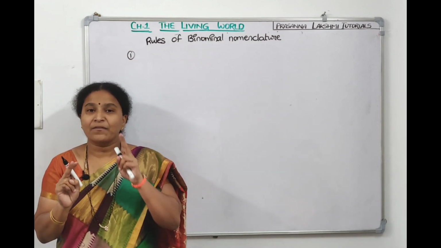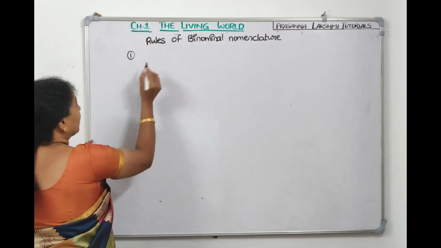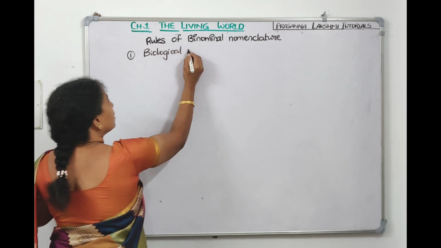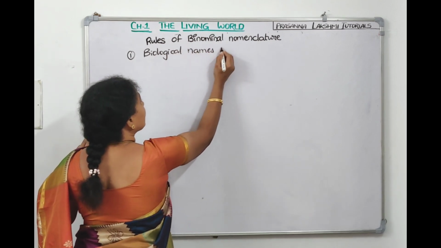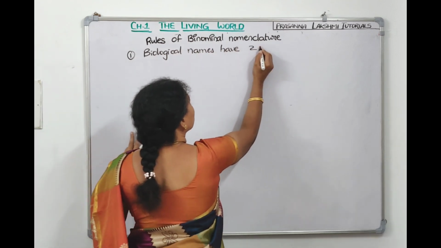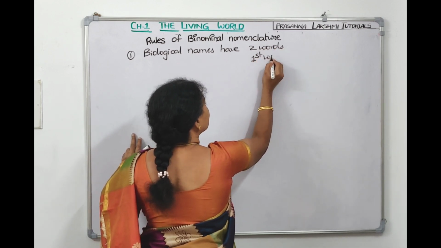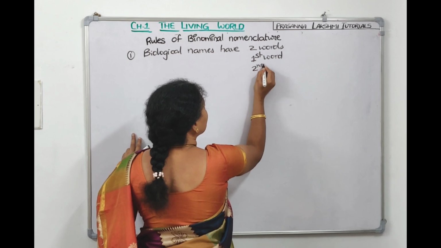Biological names have two words in binomial nomenclature. What does the first word denote and what does the second word denote?